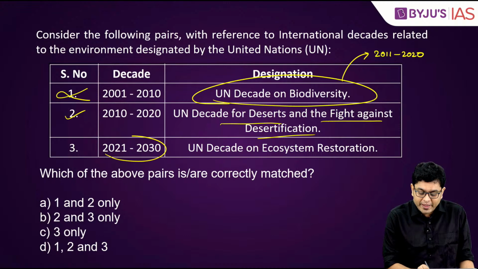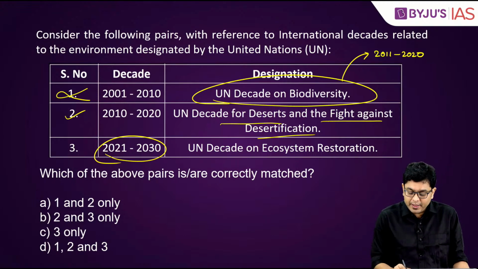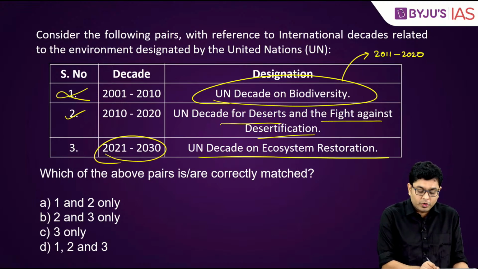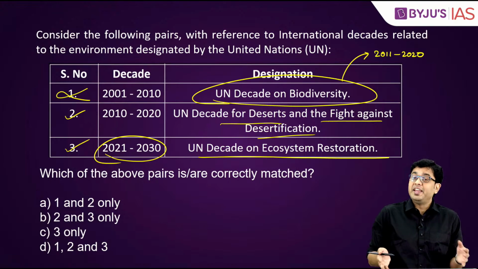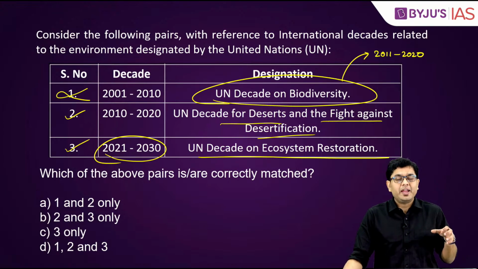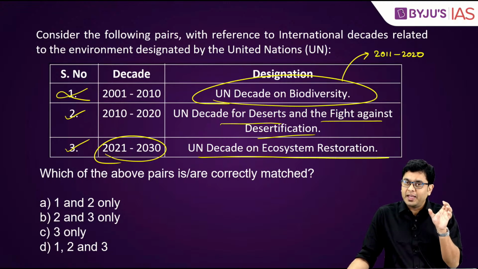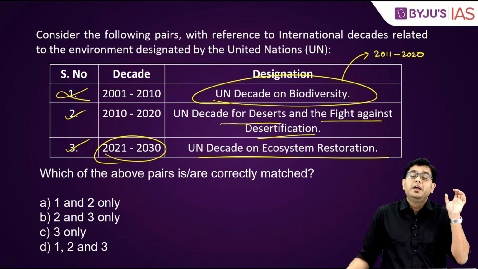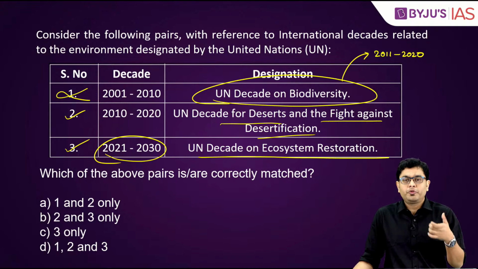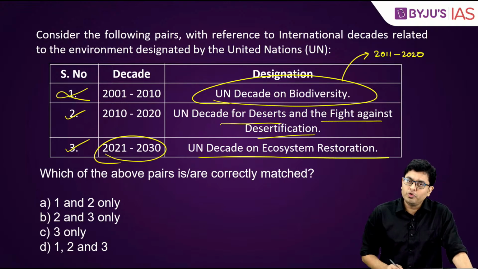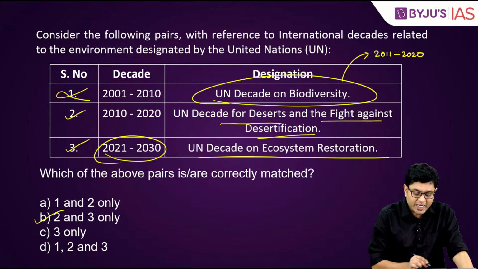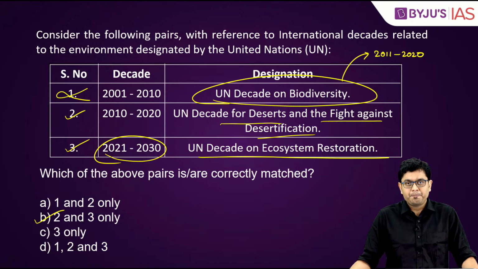Then 2021 to 2030, UN decade for ecosystem restoration. This is again correct, and we had seen it yesterday when we were looking at wetlands, because these are the areas which cater, or under this program, wetland conservation is also being eyed upon. So 2 and 3 in this case shall be the correct answer.